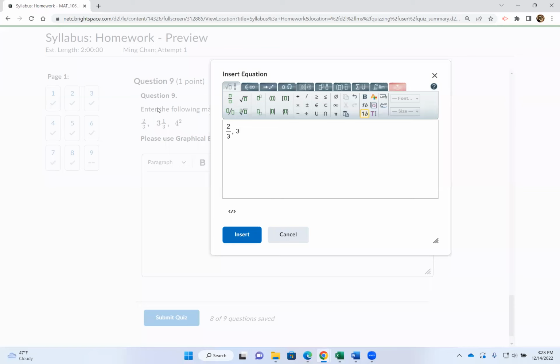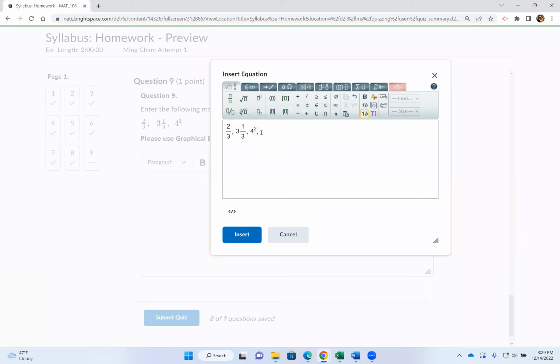So start with the 3, fraction bar, 1/3. Okay, I'm going to put my cursor right next to my mixed number, comma, space, 4 to the second power. So this is an exponent. I need to type in the base 4, then the exponent, then the 2. Right now the cursor is on the exponent, so I'm going to press the right arrow key on the keyboard to bring the cursor down, or I can click on it. Comma.